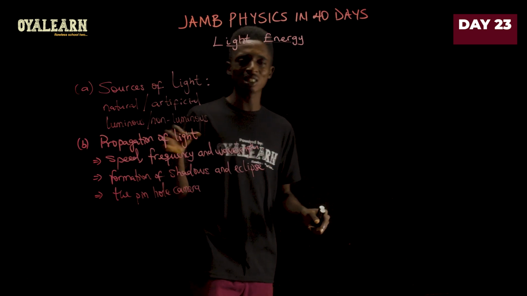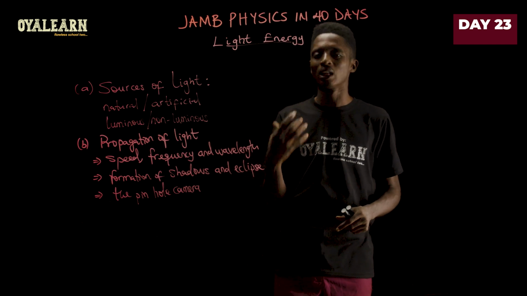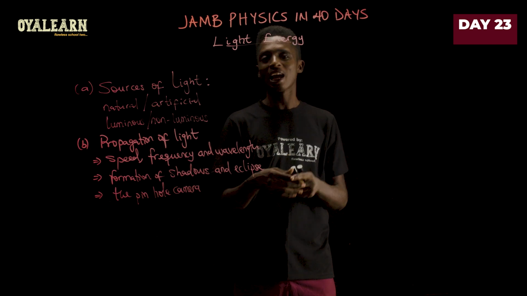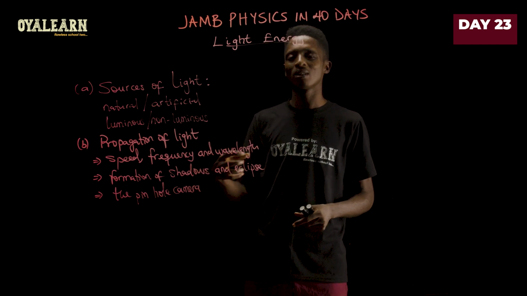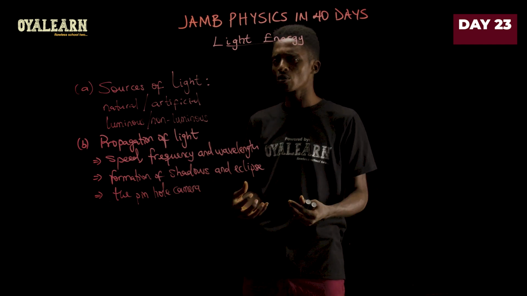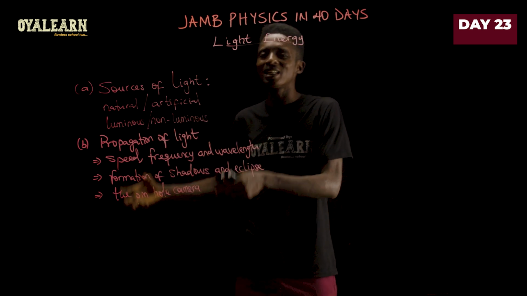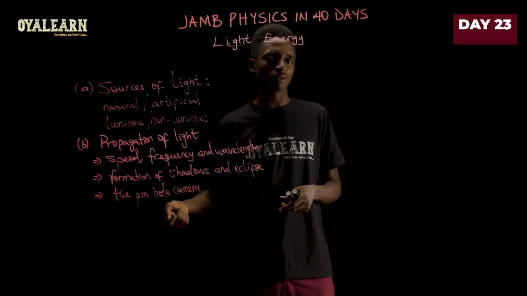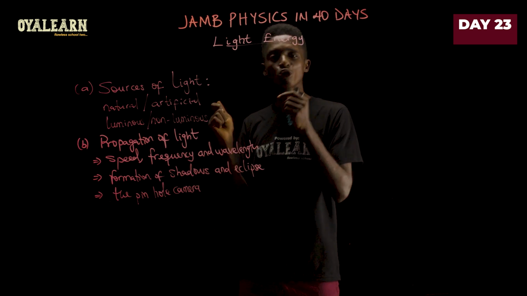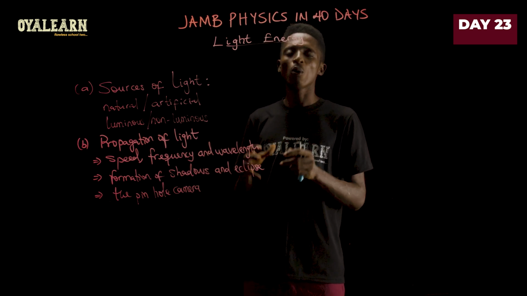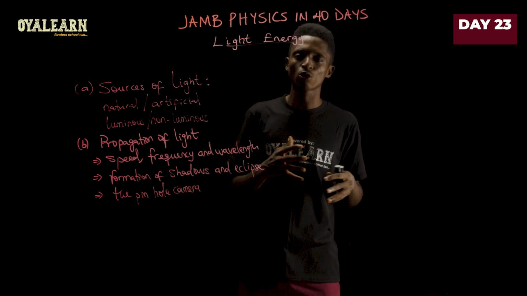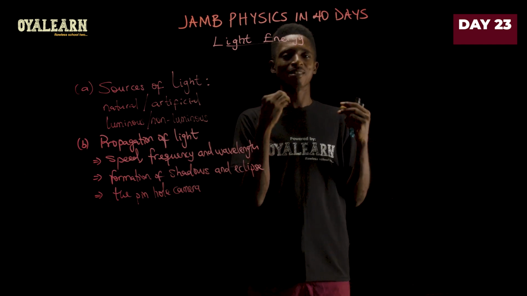The term luminous means it produces its own light. Say, for example, the sun, candles, flashlights, light bulbs, they produce their own light, so they are luminous sources of light. Whereas there are some that do not produce their own light, but will rather reflect the light produced by another source of light. Like, for example, the moon. I believe by now you should know that the moon does not produce light at all. But what it does is that when the sun's light is incident on it, it's able to reflect it to earth. That's what we see as moonlight.